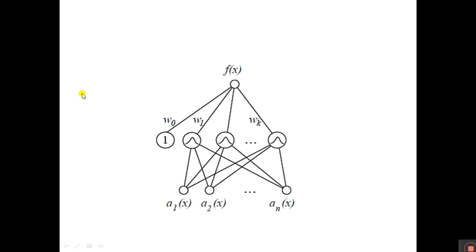So given a set of training examples of the target function, the RBF network is typically trained in a two-stage process. First, the number k of hidden units is determined, and each hidden unit u is defined by choosing the values of x u and sigma u square that define its kernel function.